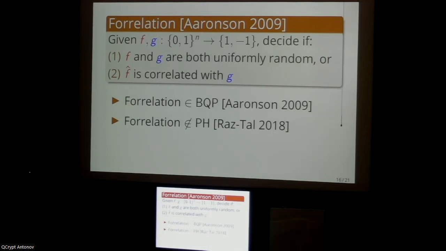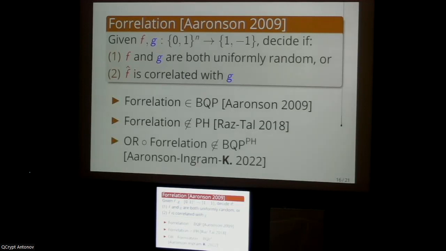So what is the relevance of the correlation problem to our question? Well, it turns out that we actually need a stronger property that was proved by myself with Scott Aaronson and Devon Ingram just last year, that a problem called OR of correlation is not contained in this complexity class BQP to the PH. So let me break that down a little bit.